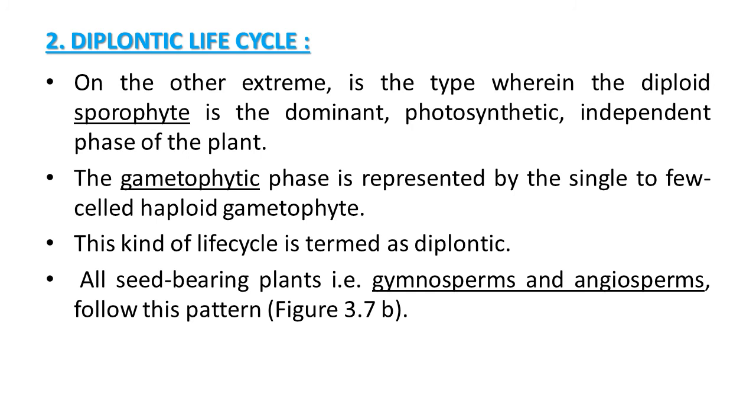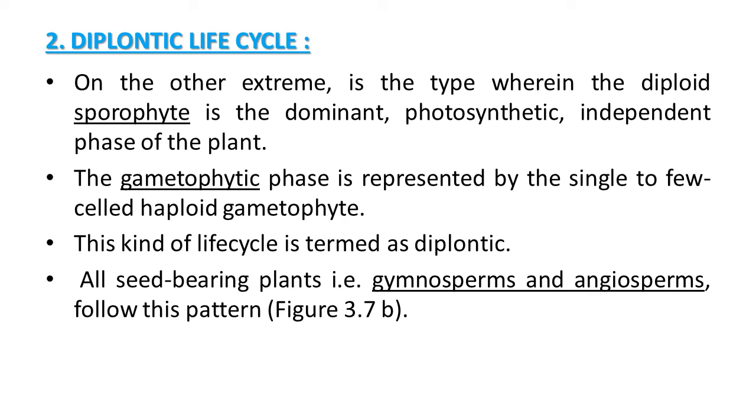Second type of life cycle, that is the diplontic life cycle. We have studied it in the figure also. On the other extreme is the type wherein the diploid sporophyte is dominant, which is photosynthetic, it means it carries out photosynthesis, and is an independent phase of the plant.